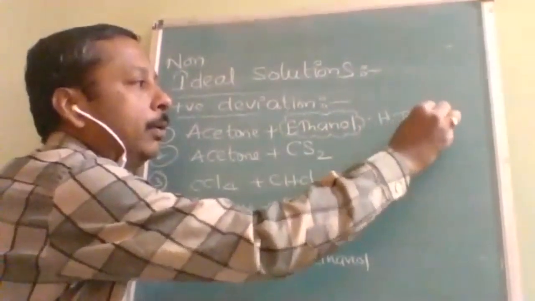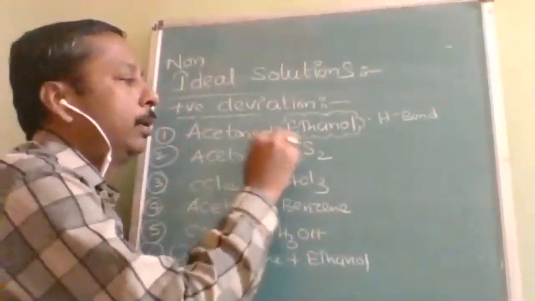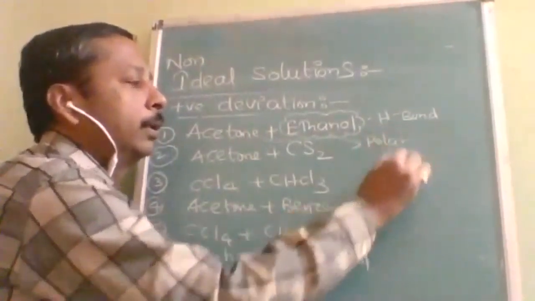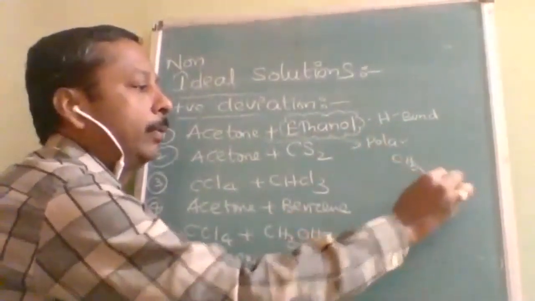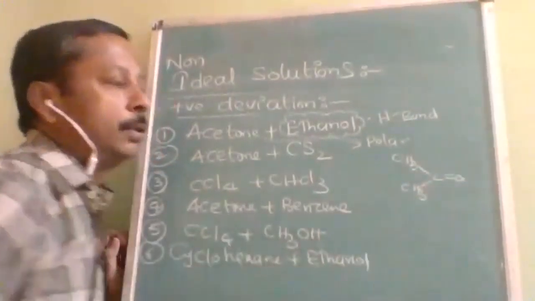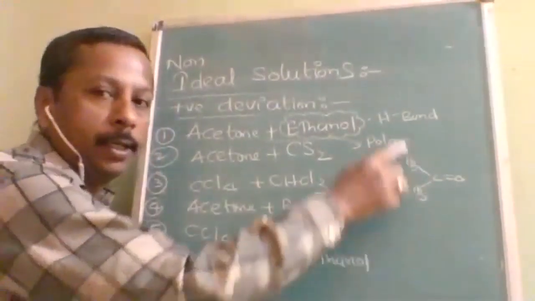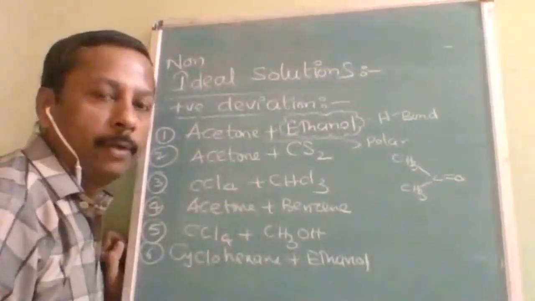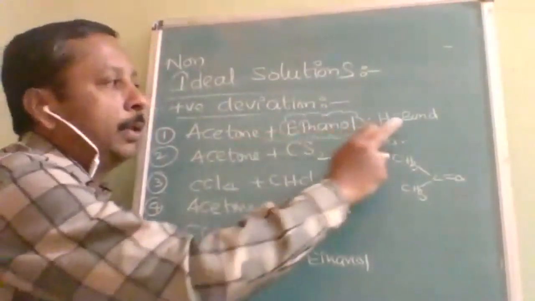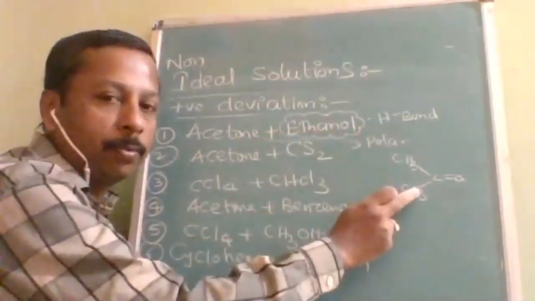In ethanol what will you find? Hydrogen bond. And in acetone what will it be? It is polar. What is acetone? I think you remember that. This is the acetone. So acetone is polar, and the intermolecular force in ethanol will be hydrogen bond. So it is a strong force compared to polar.